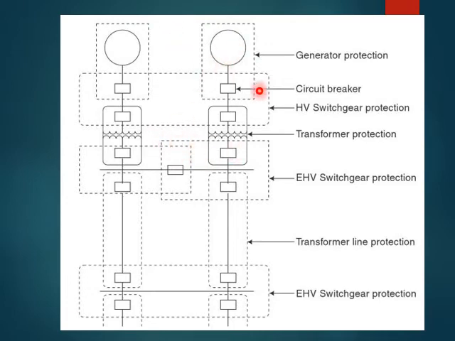Now here they have made an overlapping, so we can check this. The overlapping is done between the protection, the generator circuit breaker and the transformer circuit breaker. So on the same side, left side, it is also the same. So this is one whole high voltage switchgear protection. So obviously it's a high voltage, right? Again on the safer side, so there is a separate zone for the transformer, right?